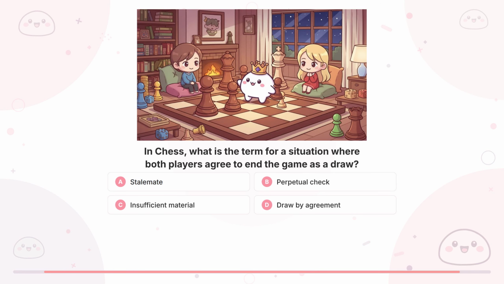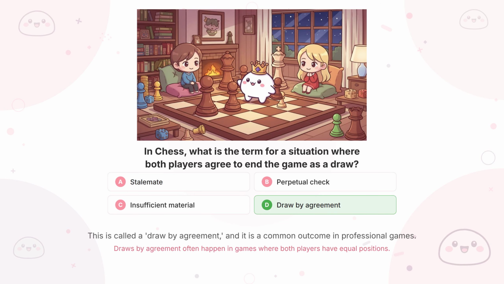Question 30. In chess, what is the term for a situation where both players agree to end a game as a draw? Drum roll, please. It's D, draw by agreement.